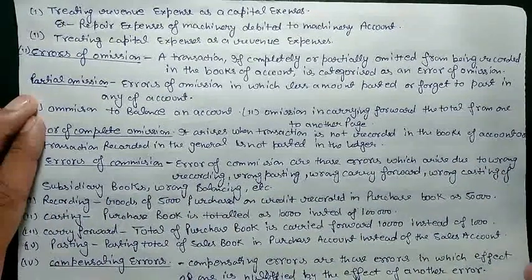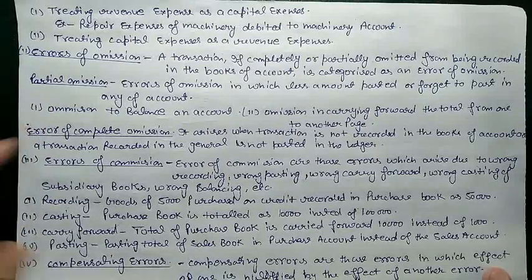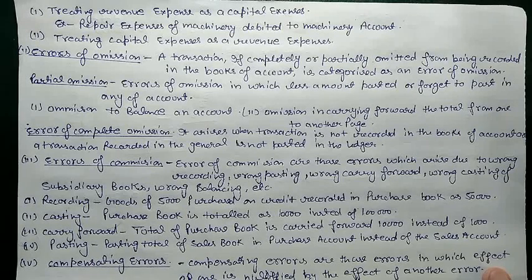So in this error of commission, we have a number of types, that is error in recording, error in casting, error in carry forwarding from one page to another page, or error in posting. Recording errors are those errors which we find in recording the journal entry in the books. When we record an entry in the journal, we term it as recording. When we record a journal entry in the ledger account, we call it posting.